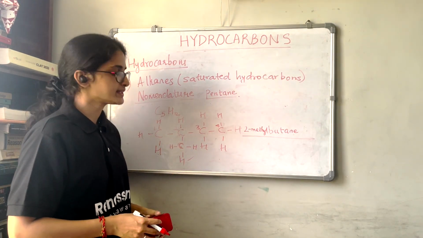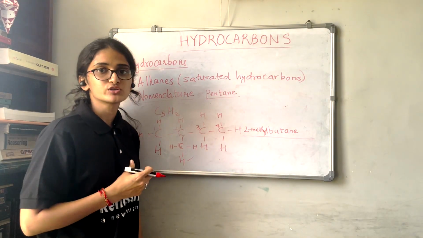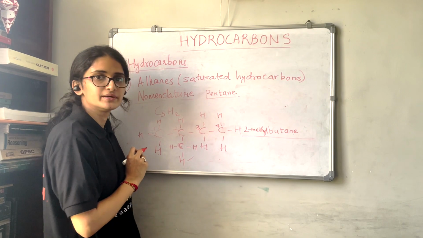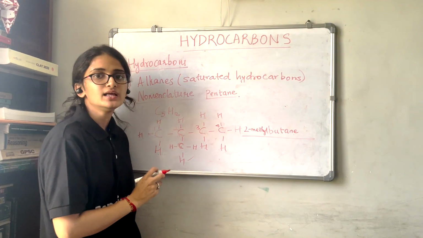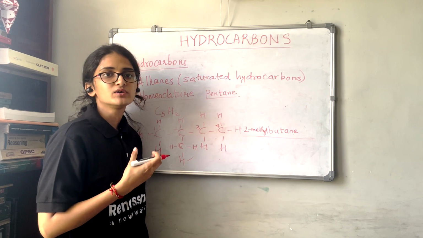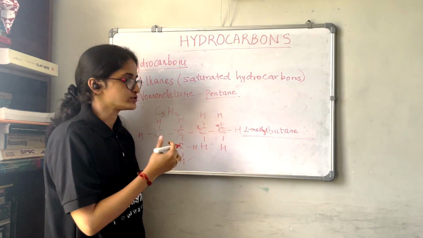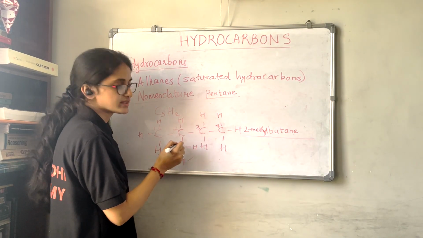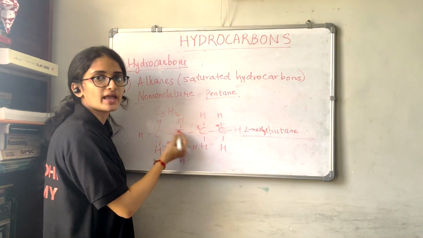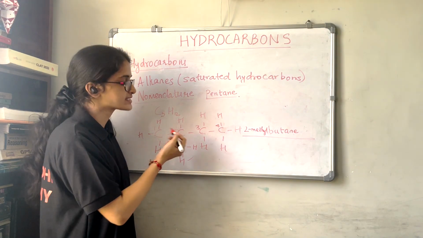Now if you have to give the common name, what will be the common name? In the previous case also we have seen, when this carbon is attached to a carbon having 2 more carbons, that is a secondary carbon, then the prefix that comes is iso. So here it is the same thing as before. This carbon is attached to a carbon having 2 more carbons attached. So this can be named as